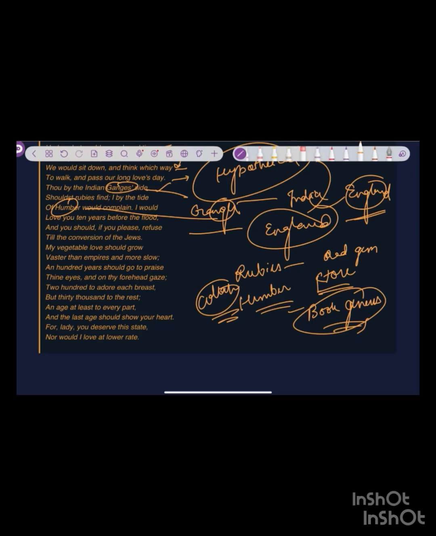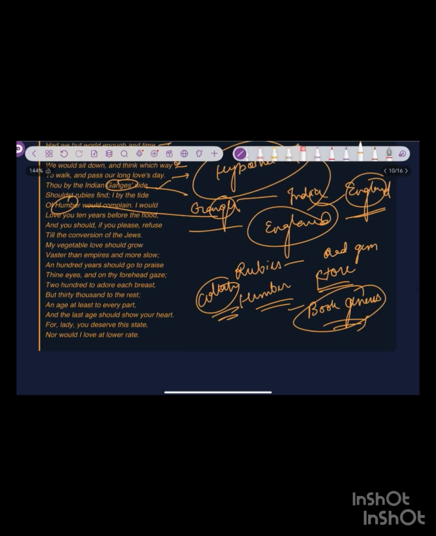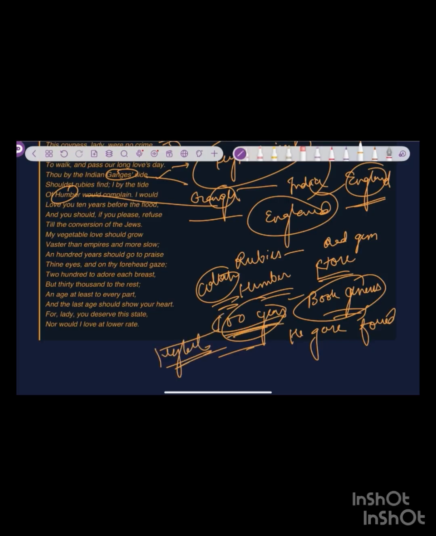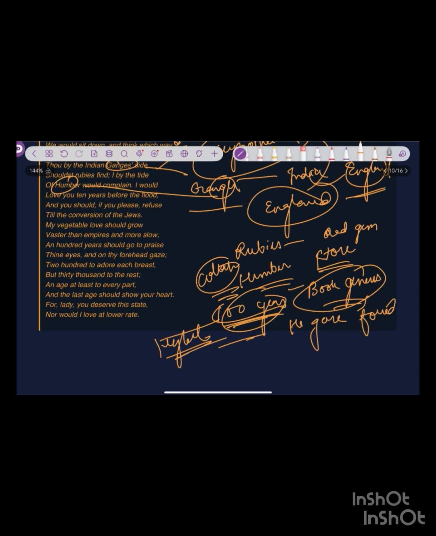So the vegetable love, the plant seedlings grow very slowly, and that seedling should grow faster than any kind of empire that this earth has seen. So, more slow. And a hundred years should go to praise thine eyes, and on thy forehead gaze. He will take 100 years to praise her eyes, and he will gaze at her forehead. Hyperbole. He will take that many years.